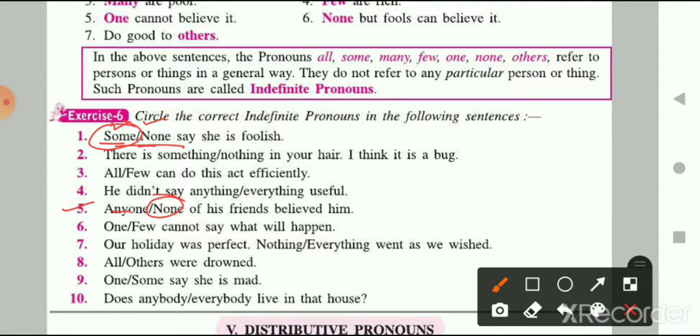Okay, so I have done the first and the fifth part, and I hope that you understood. I hope, children, that you can do exercise 5 by yourself also. And if you have any doubt, you can ask me. Now let's move ahead.